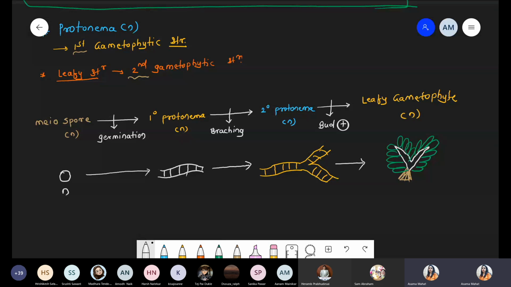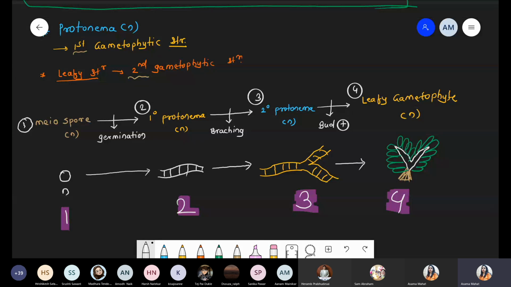Okay, so I'm giving the names: number 1, number 2, number 3, and number 4. If you want, you can write down the numbers. Number 1 is the meiospore. Protonema structure is number 2, secondary protonema is number 3, and the leafy structure is number 4. So you will get a clear-cut idea with the name as well as the diagram. Give the numbers, so there will be no confusion.